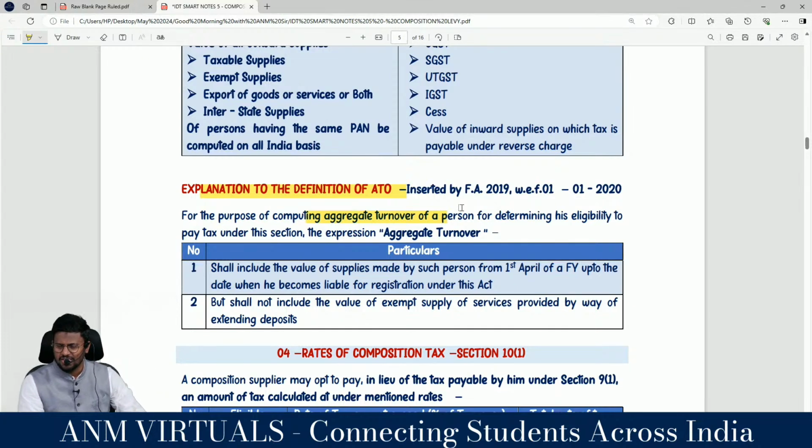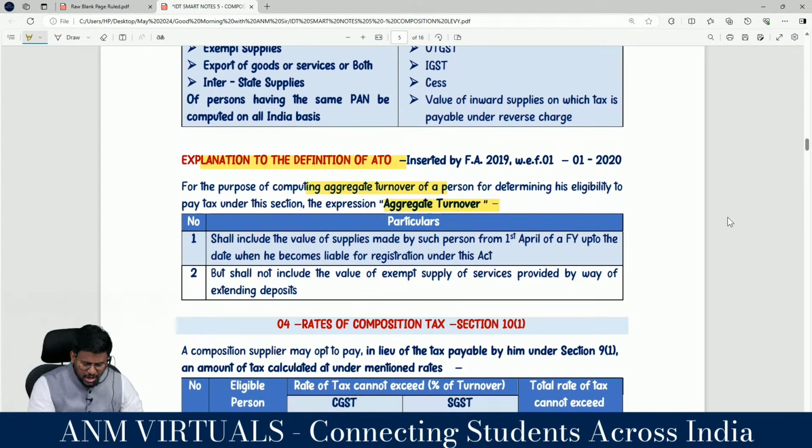So this explanation is applicable only for the purpose of computing the aggregate turnover for the purpose of any levy. The aggregate turnover shall include the value of such supply made by such person from the 1st April of any year up to the date when he becomes liable for registration under this Act. For example, you are a person from the first day of the financial year till the day on which you are liable for registration.